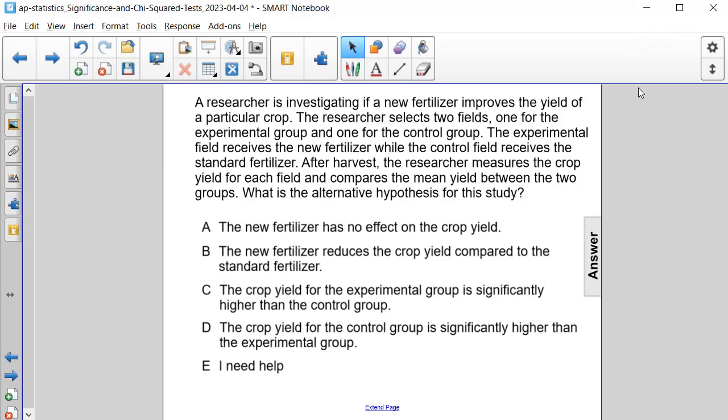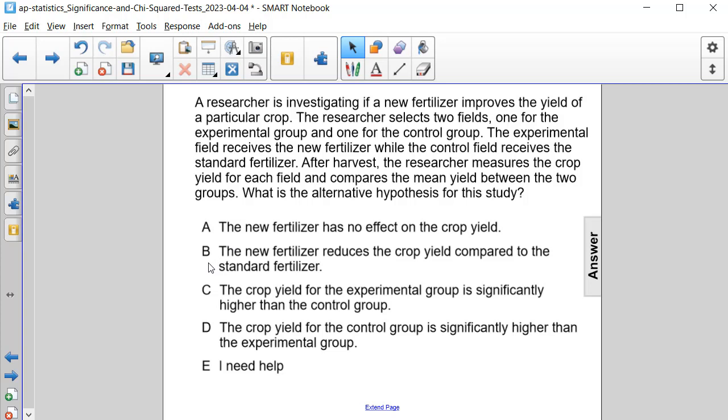After the harvest, the researcher measures the crop yield for each field and compares the mean yield between the two groups. What is the alternative hypothesis for this study? Is it choice A, that the new fertilizer has no effect on the crop yield?